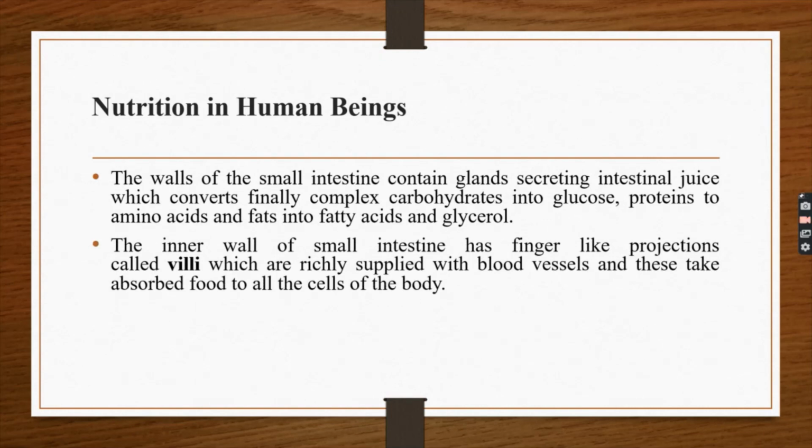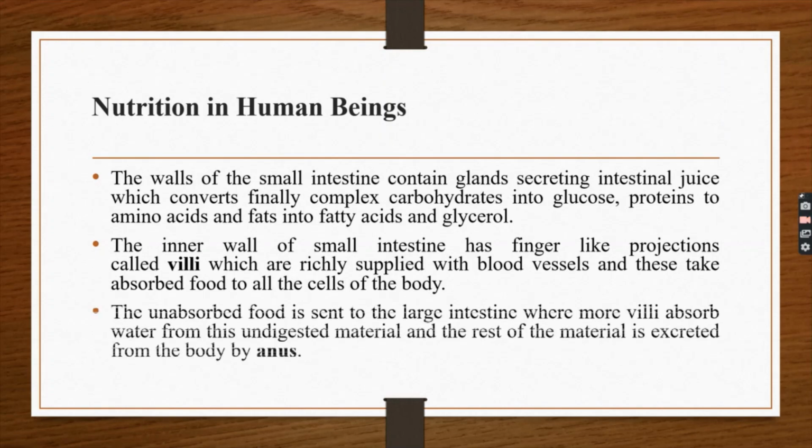The inner wall of the small intestine has finger-like projections called villi, which are richly supplied with blood vessels, and these take the absorbed food to the cells of the body. The unabsorbed food, the waste, what is left behind, will be sent to the large intestine, where more villi absorb water from the undigested food, and the rest of the material, the waste left after digestion, is excreted from the body by the anus.